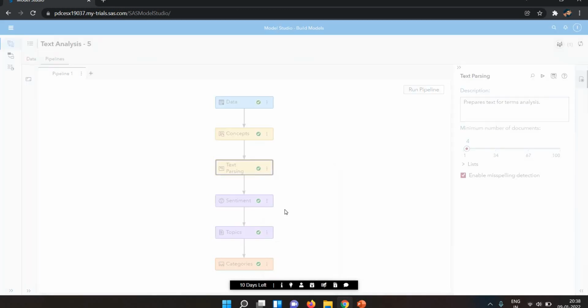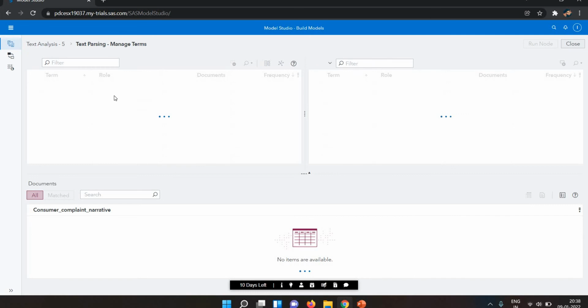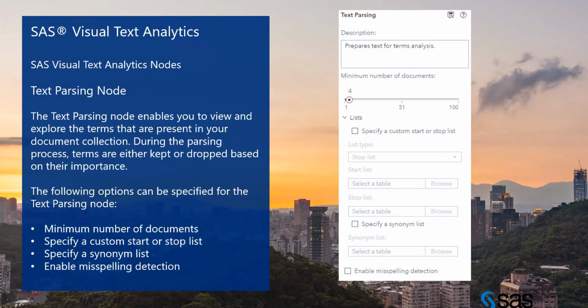Now I'm going to open my text parsing node. You can see here we have three different columns. First is related to the kept terms, then the second is related to dropped terms. Let's see the definition first.